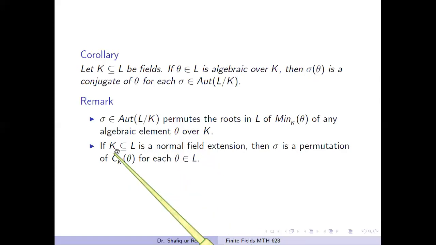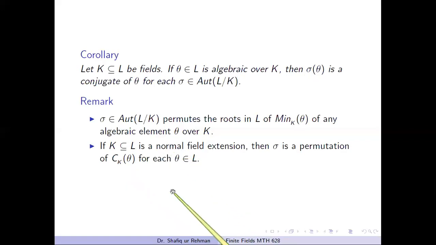Because if we have a normal field extension, then all the roots of the minimal polynomial lie in this field. That's why in this case this set, which consists of all conjugate elements of theta, will be inside this field L if this is a normal field extension.